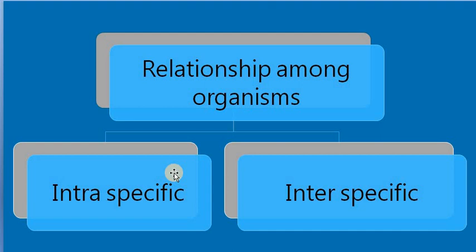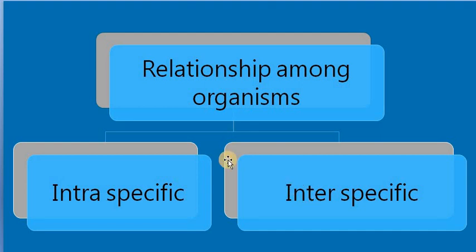So all these relationships, or all these interrelationships, are about one particular species or one particular group. So there is intraspecific relationship. And the next thing we are going to learn is about interspecific relationship. Interspecific relationship means the relationship which is shown between organisms of two different species. So that is interspecific relationship.